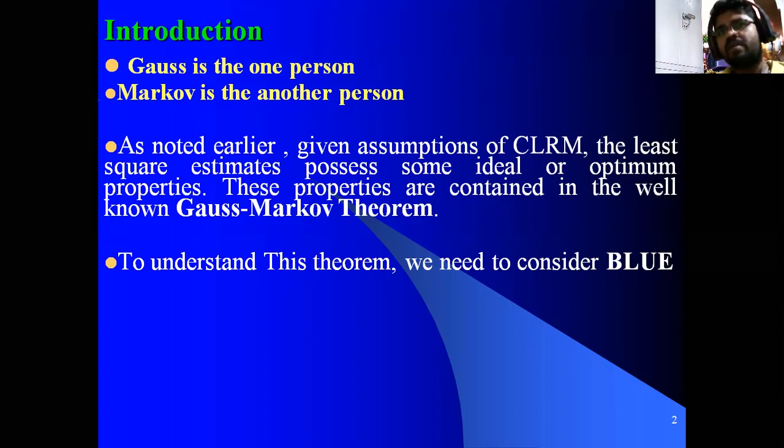Among them, if we follow the BLUE property, the best linear unbiased estimator, the theory is the Gauss-Markov theorem. So in order to understand this theorem, we need to consider the BLUE, the best linear unbiased estimator.